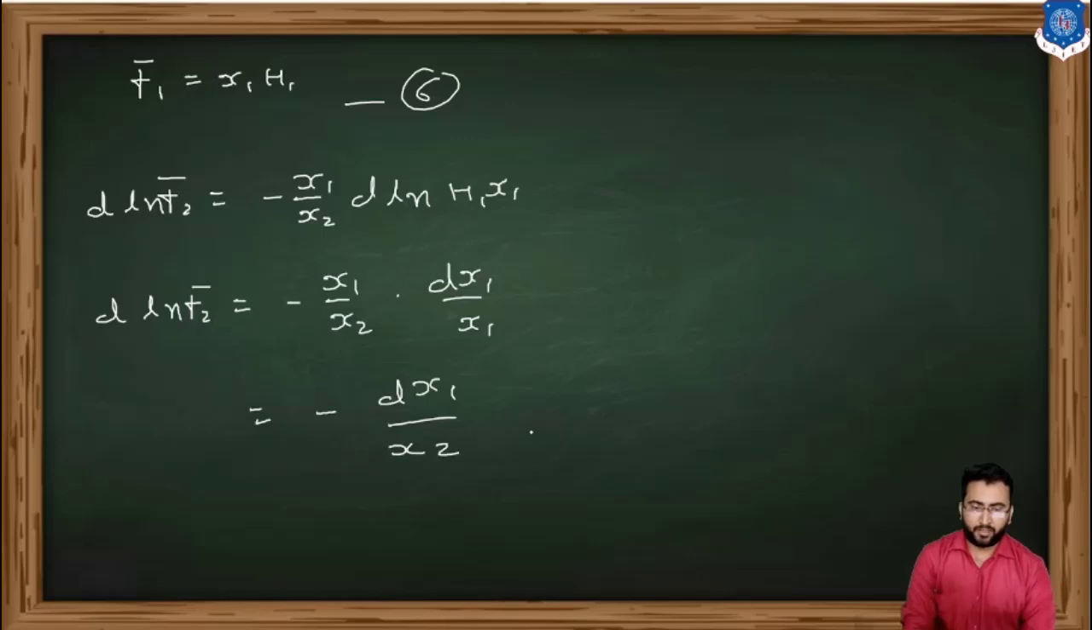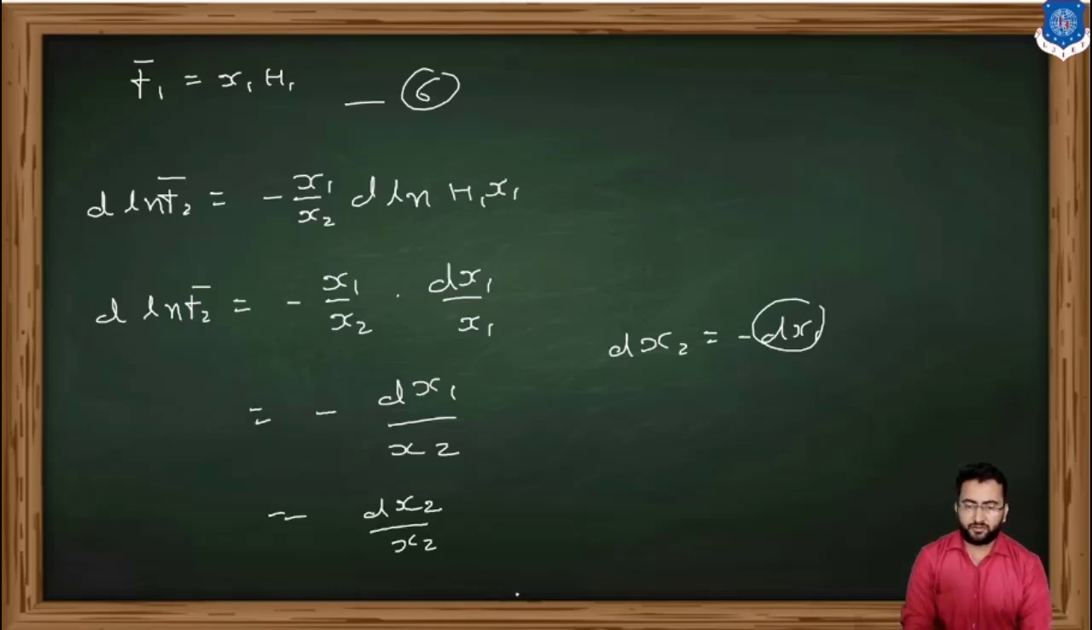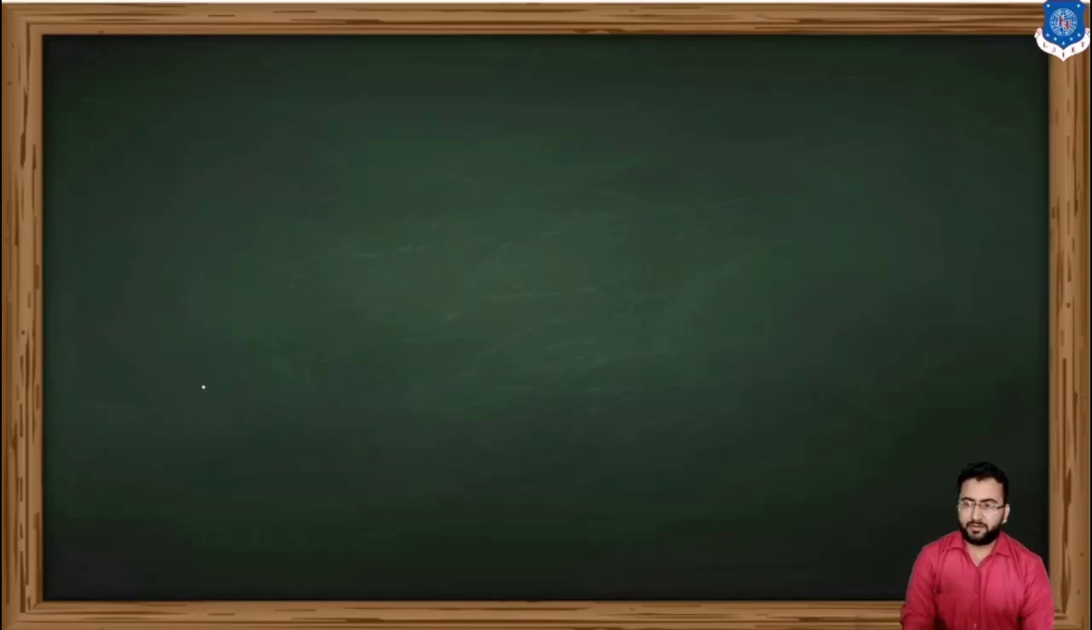x2. Now if we replace this dx1 with dx2, it becomes dx2 upon x2, because we know that dx2 is equal to minus dx1. So if we replace this dx1, it becomes minus dx2. It looks like this. So we can say that d ln f2 bar is equal to d ln x2. So this becomes our equation.